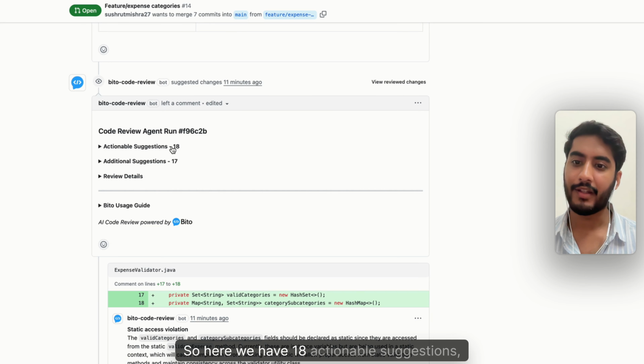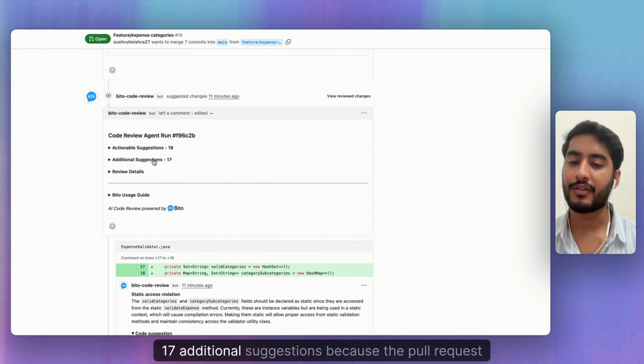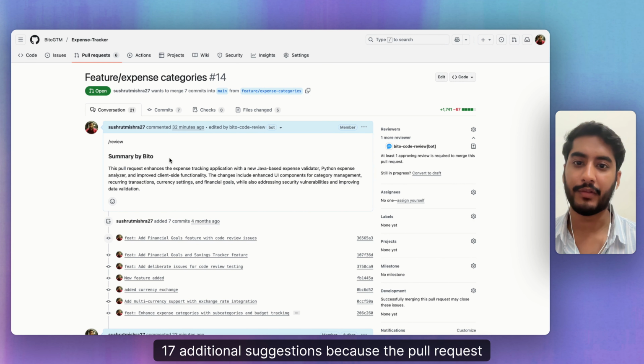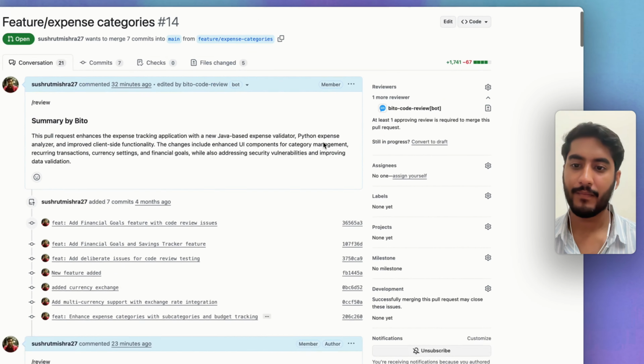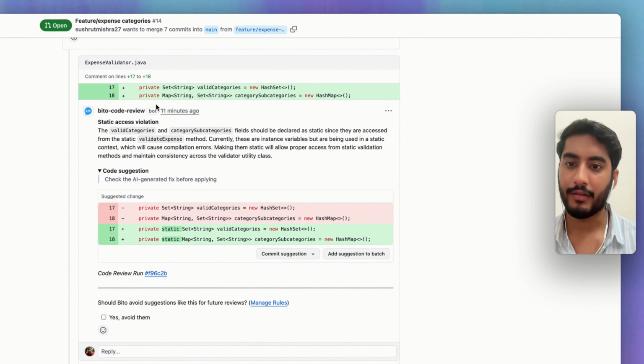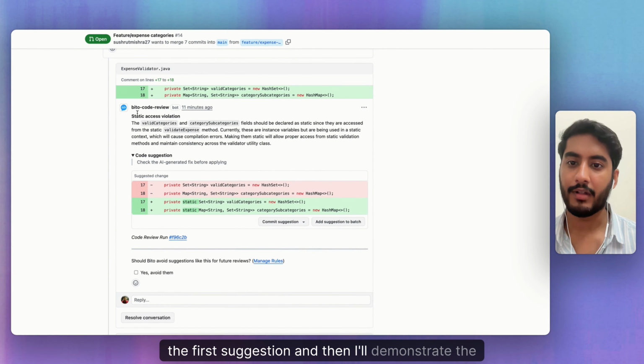So here we have 18 actionable suggestions and 17 additional suggestions, because the pull request was fairly large and we had more than 1700 lines of code. So let's look at the first suggestion and then I'll demonstrate the feature.